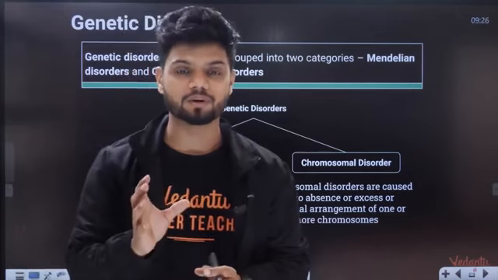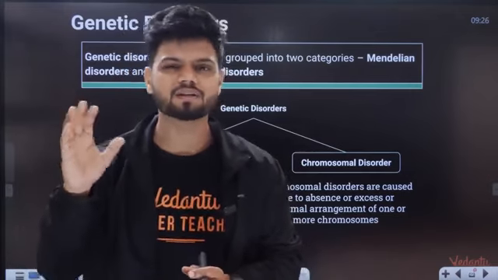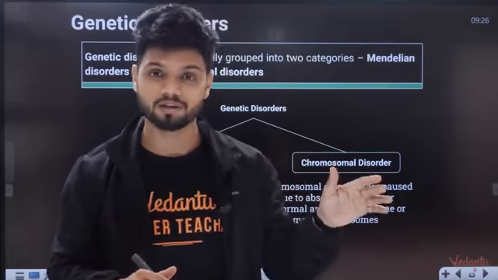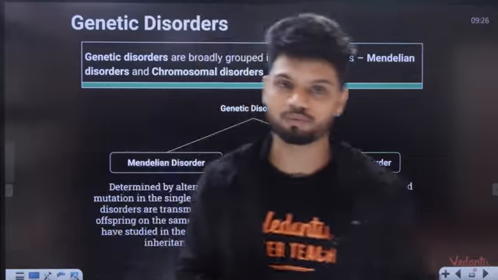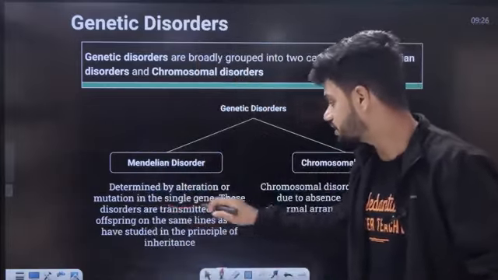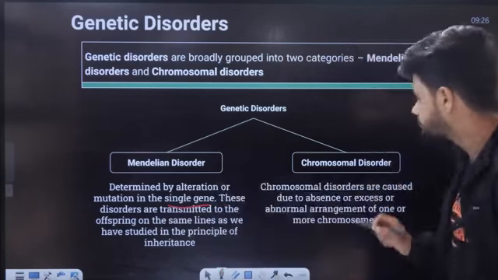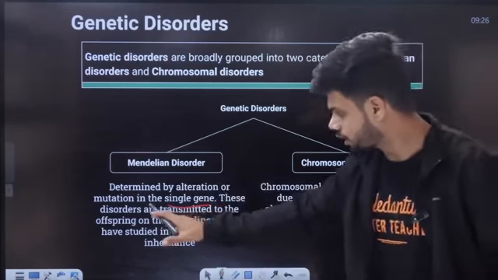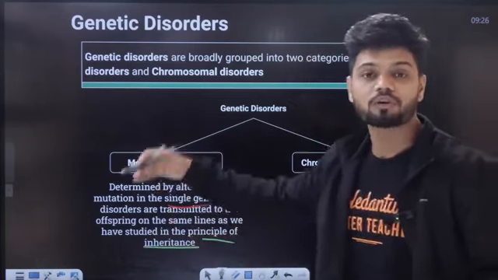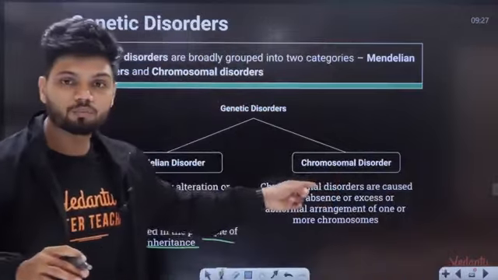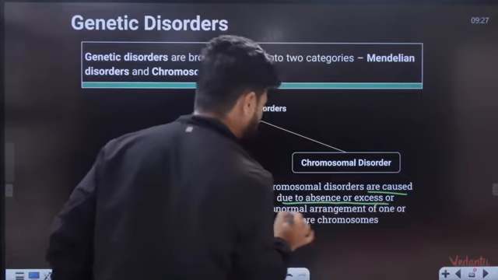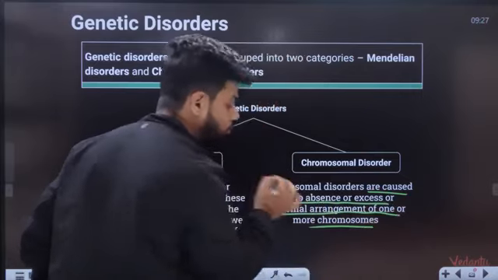Understand, Mendelian disorder is basically a change in a single base pair or single gene mutation, while chromosomal disorder is a change in the chromosome number itself. Mendelian disorder is determined by alteration or mutation in a single gene. These disorders are transmitted to the offspring on the same lines as we have studied in the principles of inheritance. So Mendelian disorders follow the Mendelian principles. The other one is chromosomal disorders, which are caused due to absence or excess or abnormal arrangement of one or more chromosomes.